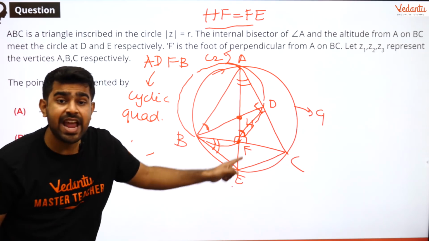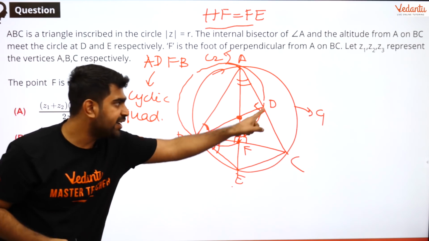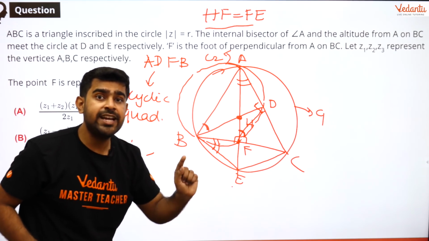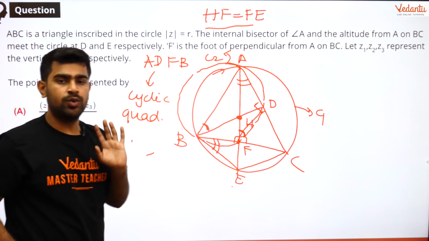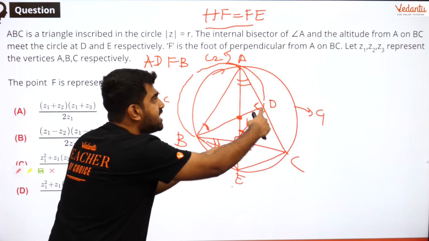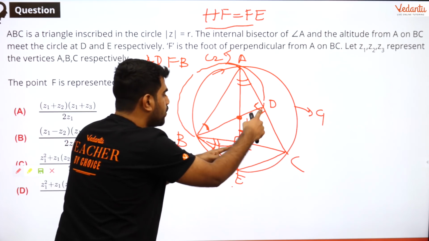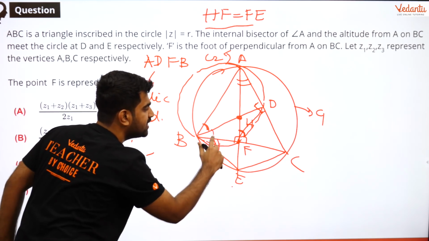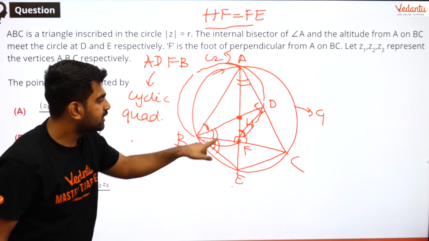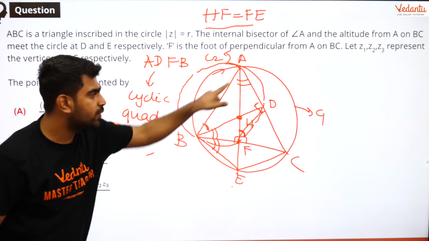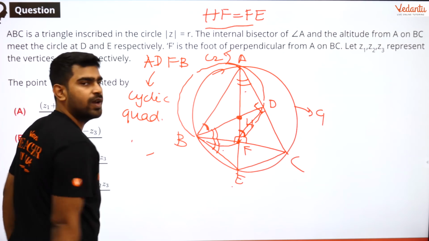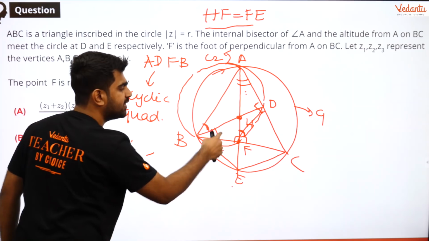Look at the point D, look at the point F. The line joining DF will be a chord for C2. If DF is a chord for C2, can I say DAF will be equal to DBF? So these two are equal. But previously we saw this and this are equal, and this and this being equal.